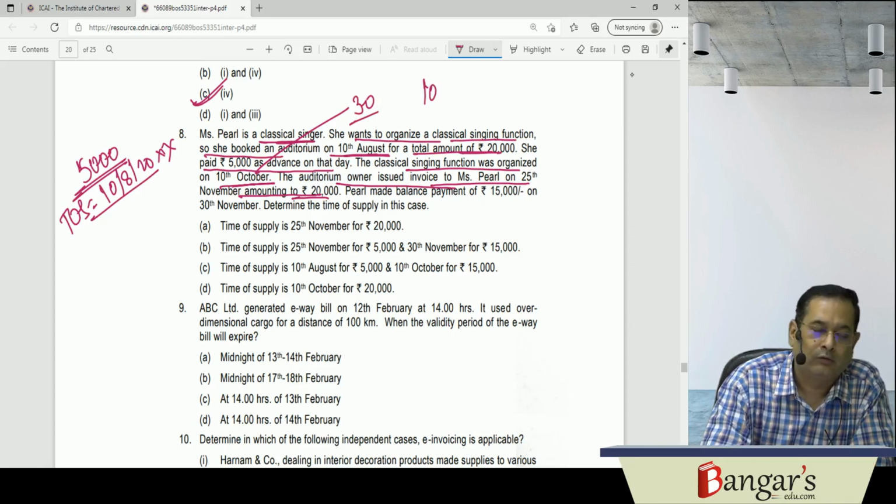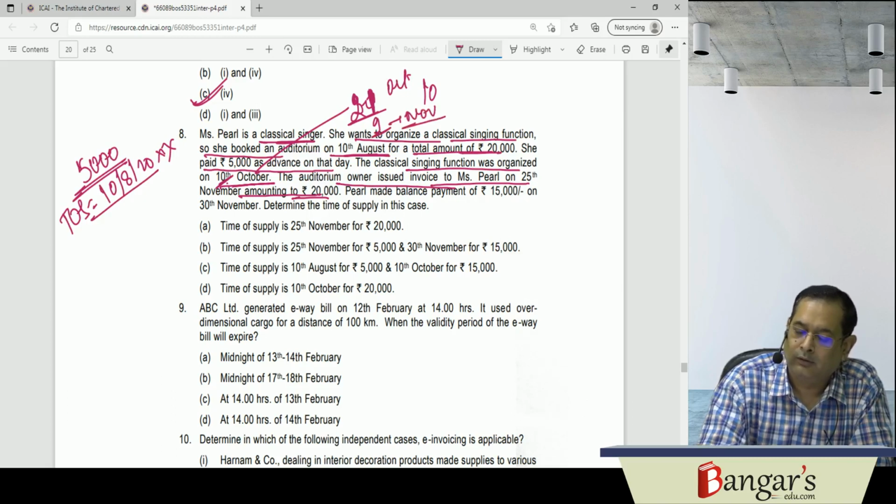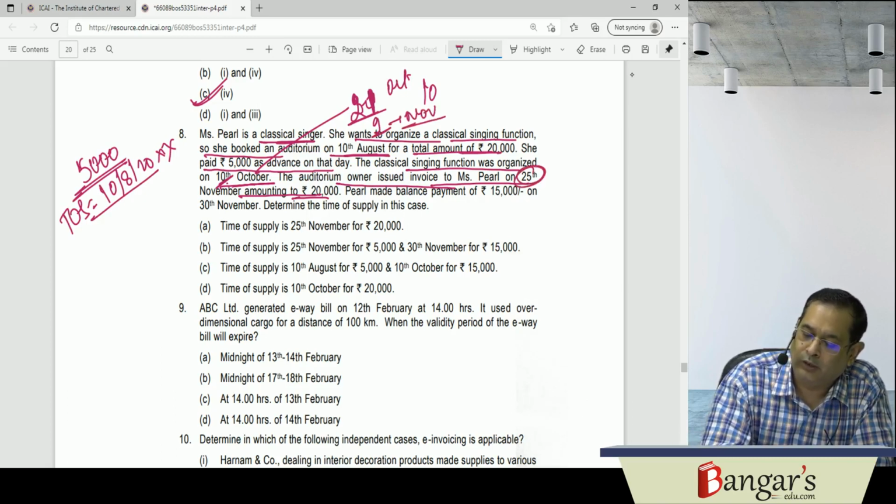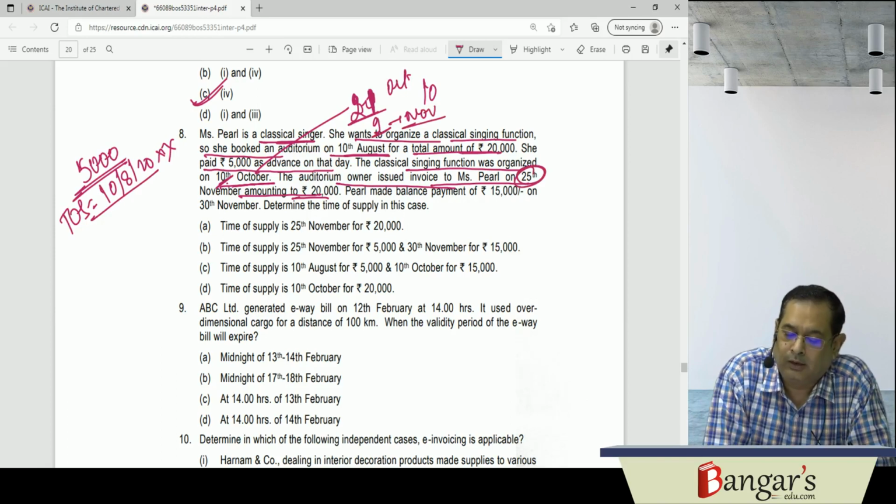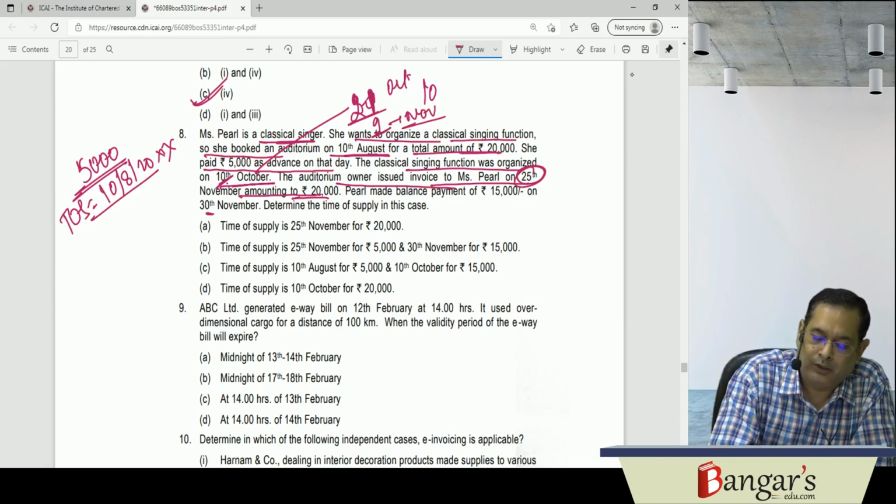Say 31 minus 10, 21 days for October and 9 days for November. So the invoice has been issued on 25th of November. Pearl makes the balance payment on 30th of November.